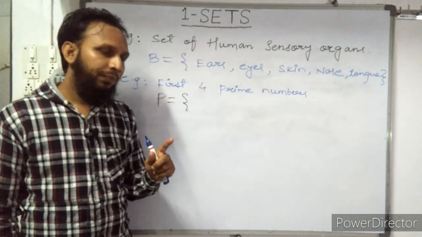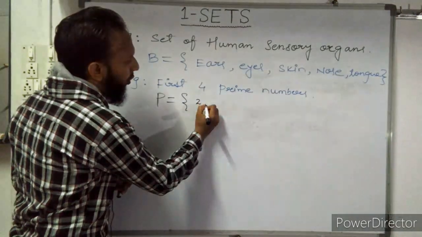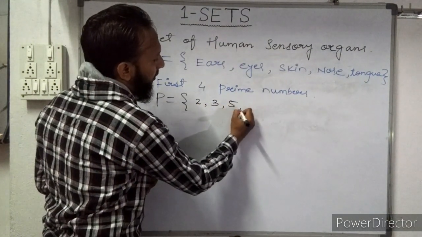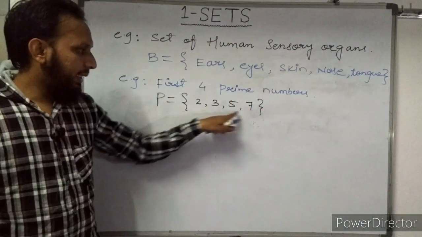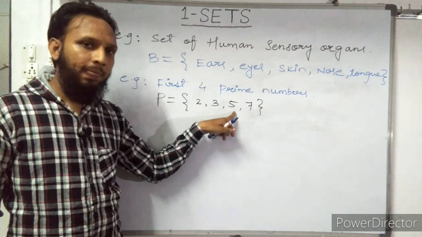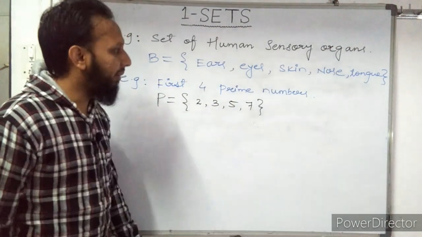Got it, students? So prime numbers start from 2, 3, 5 and 7. These are the first 4 prime numbers. Got it? In short, I explained the definition of prime numbers.